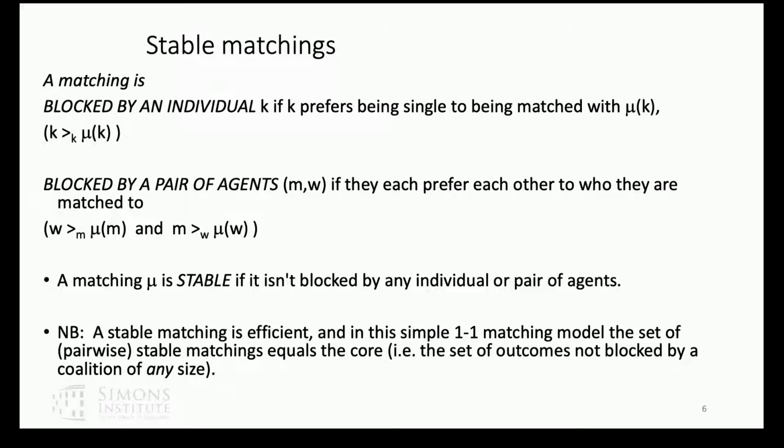And note that in this simple problem, the set of stable matchings equals the core of the game, right? So the core of the game is the set of matchings that aren't blocked by any coalition of any size. And I've just told you about very small coalitions, but that's okay, because if there was some giant coalition that could make all its members better off, it would do so by marrying them to each other. And the ones who are married to people they prefer would be a pairwise blocking pair. So blocking pairs are sufficient.